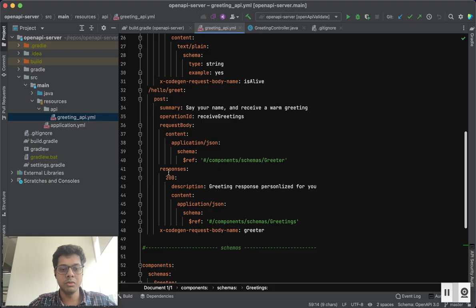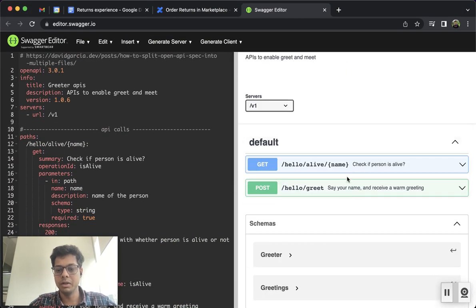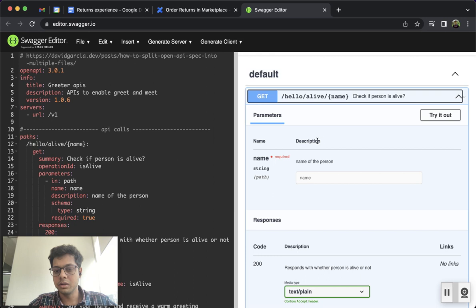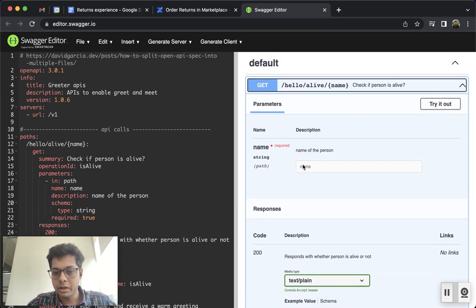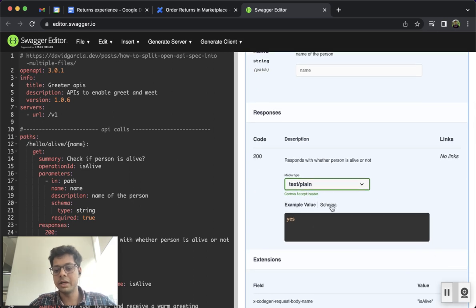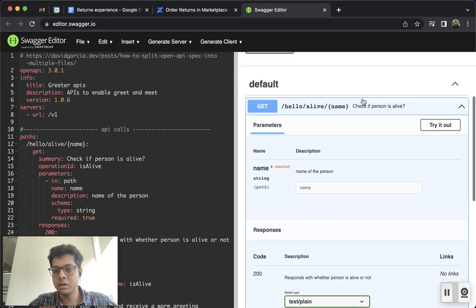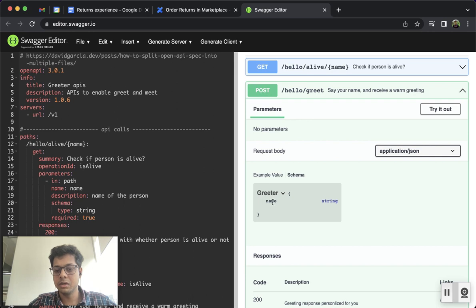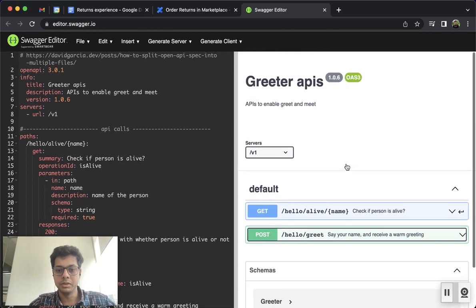So you copy your contract, you paste it here, and it's populated. Note that without even writing the Spring Boot application, you have gotten this entire web UI for the contract viewing. And since everything is strictly typed, you can look at the schema also. You can look at the description, say your name, then schema. So it becomes very manageable this way.